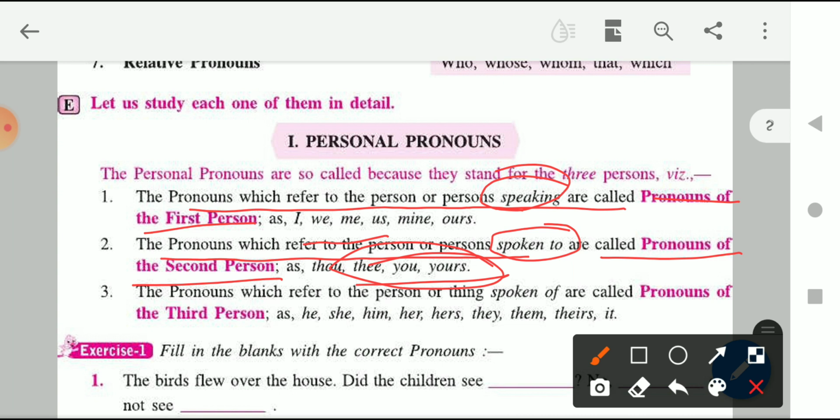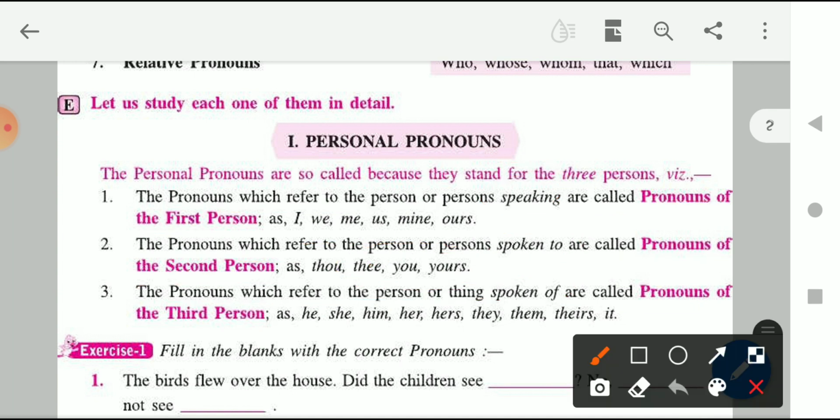Pronoun of the third person. The pronoun which refers to the person or things spoken of. Spoken of means the one about whom we are talking, that is known as the pronouns of the third person. Third person is what? Spoken of. Let me again mark it. So that is the pronoun of the third person. And for the pronoun of the third person, what are the pronouns that we use? He, she, him, her, hers, they. All these are third person pronouns.